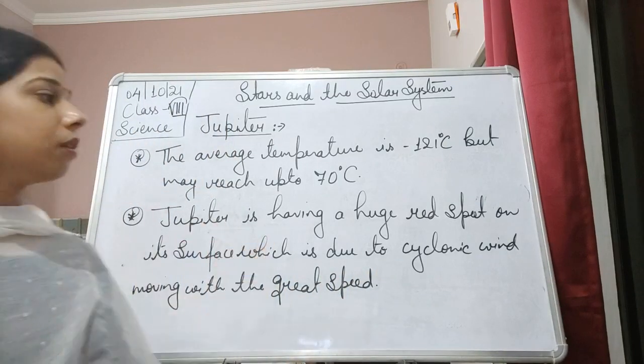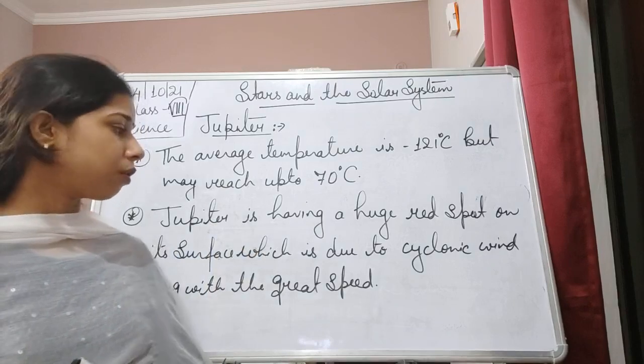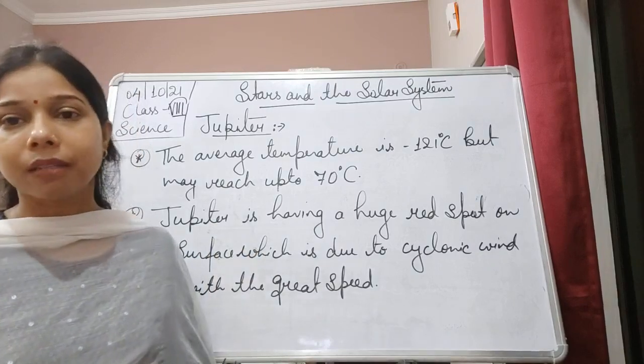Okay, so Jupiter has a huge red spot on its surface, which is because of the cyclonic wind.